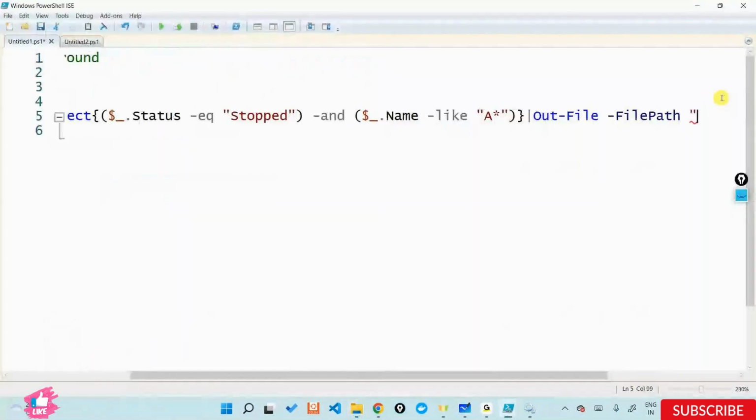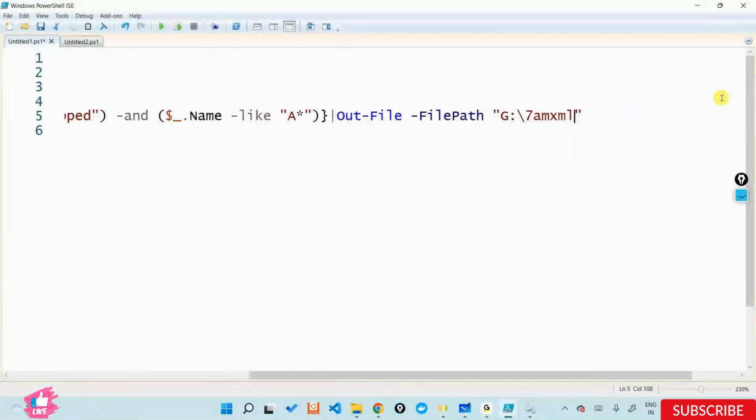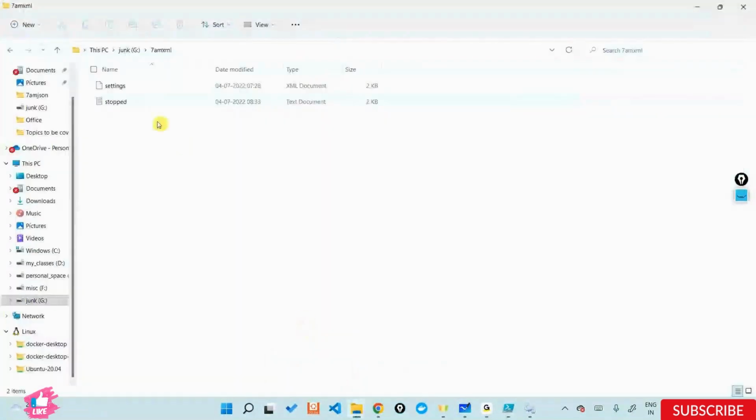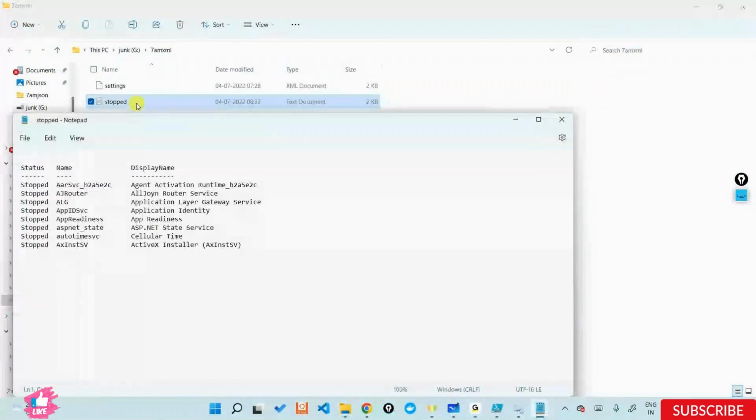What I do is inside this path, I want to add a file called stop.txt. This is the file that I want to add, and I want to store all the output here. And if I run this out, it did not give you an output this time. Reason being, you're changing the nature of the command using a pipe. But if you go here, you see you had one more file here called stop.txt. You're able to store all these values in the form of a text file.